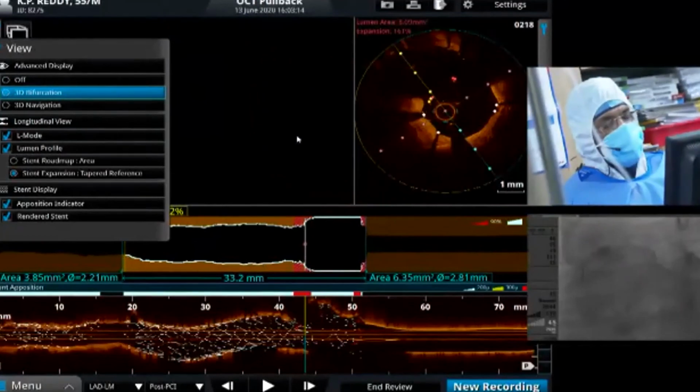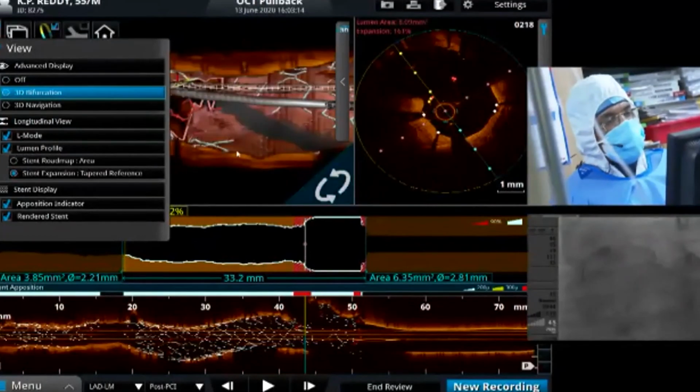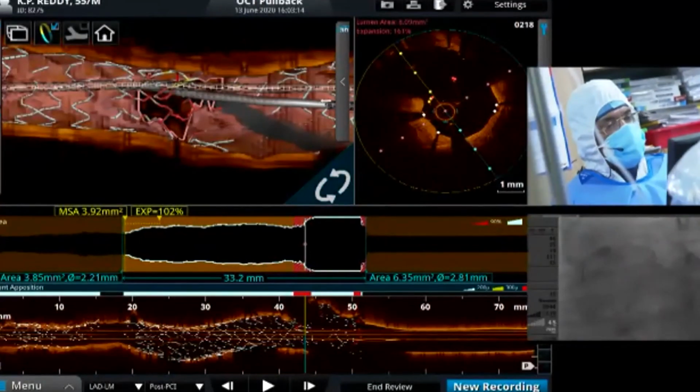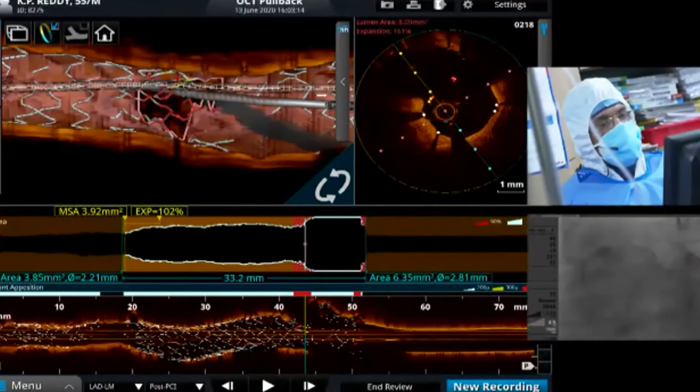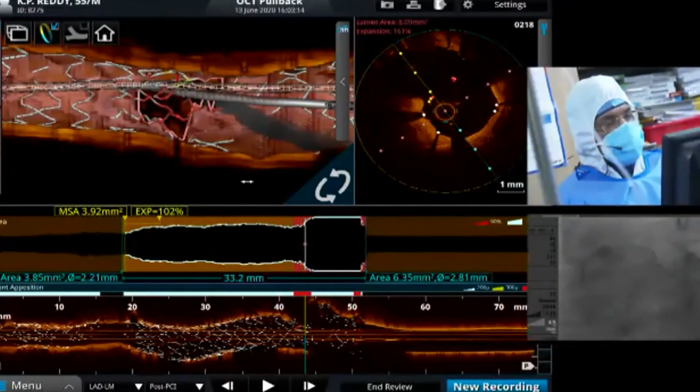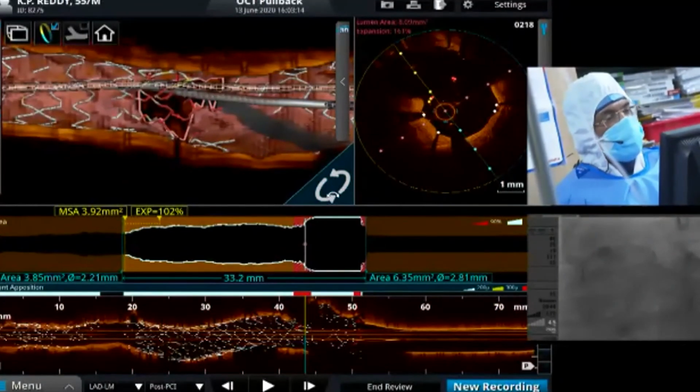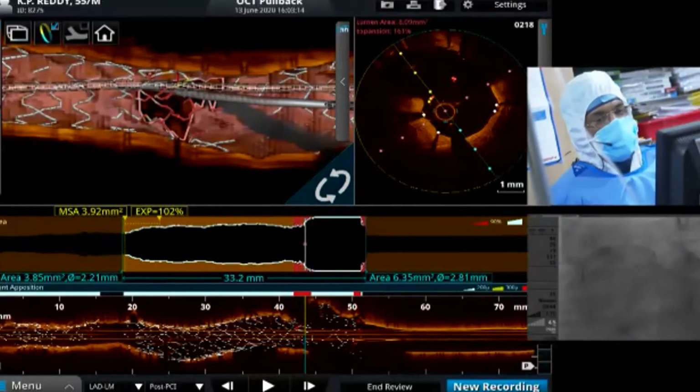The larger numbers that you get, it is better. You can go up to 8 in the ostial circumflex, 9 in the ostial LAD, 10 in the confluence, and even more than 11 in the left main has been shown to be better. Obviously, the greater you get dimensions, the better it is.